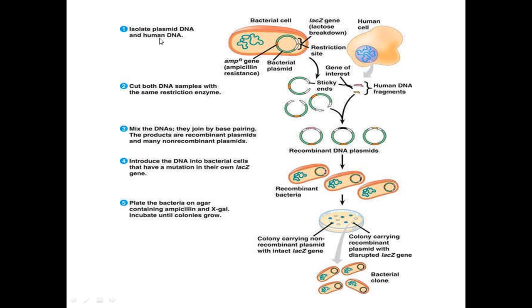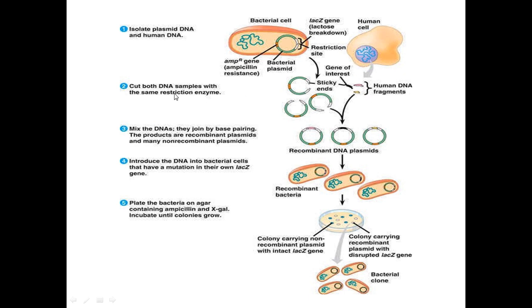Here it has been given as human DNA. So this is a human cell and this is a bacterial cell. The first step is isolation of DNA from both cells. From the bacterial cell we have isolated the plasmids. From the human cells we have isolated the DNA.